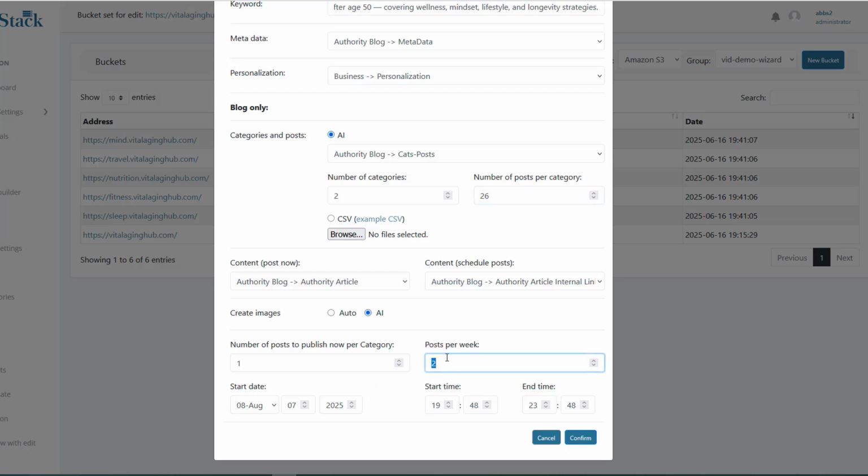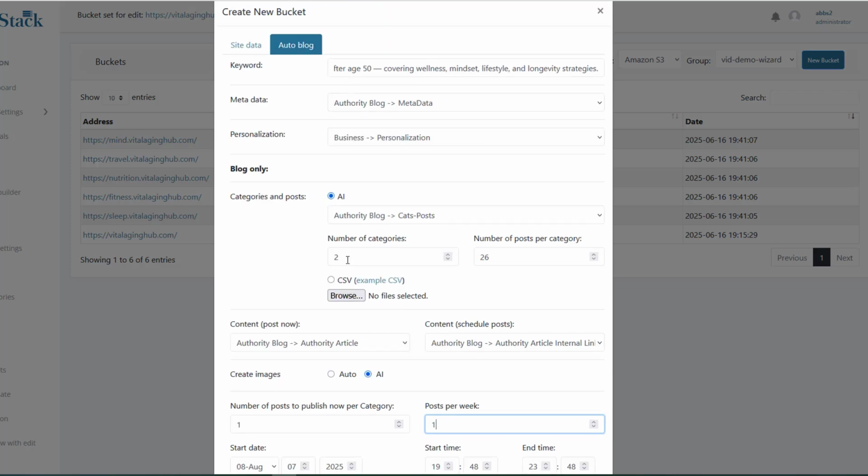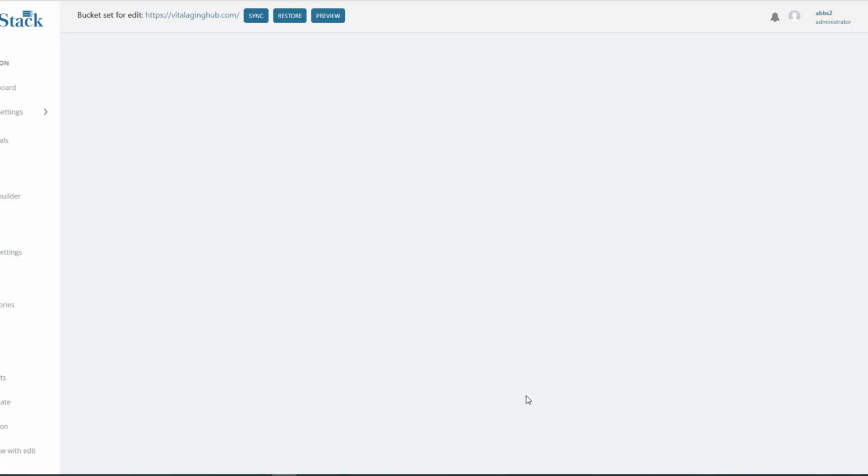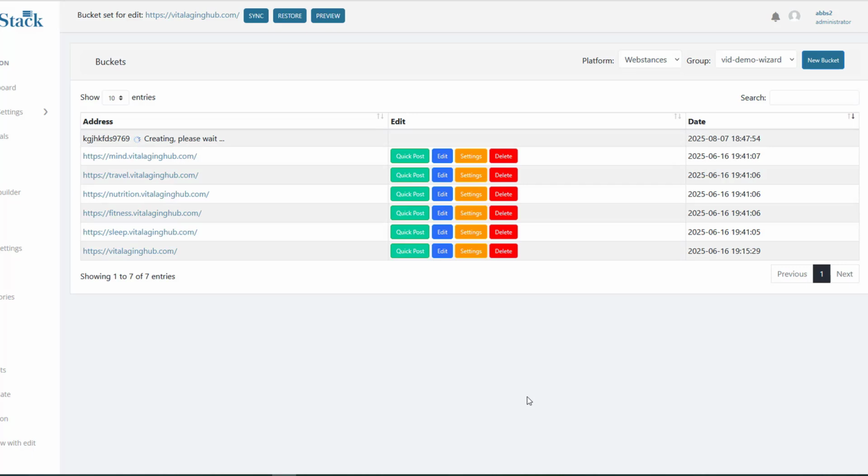So I'm going to create this blog as if we're creating it for ourselves. It's got 2 categories, 26 posts in each category, so about 52 posts for the entire year, 1 post every single week. Everything is created with AI, and in every single article we're going to add 2 images as well as the featured image. This is exactly how we're going to be creating these blogs for ourselves. This is the kind of prices that I'm basing it on. I'll come back when it's completed so we can see how much it costs.